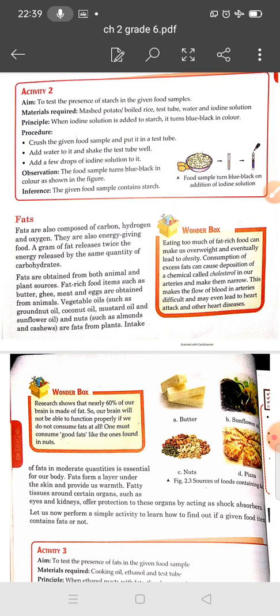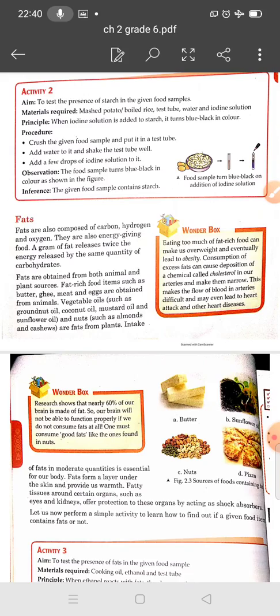First you crush the food sample. You can take mashed potato or boiled rice, put it in a test tube, add water to it and shake the test tube well. Now add a few drops of iodine solution to it. After some time you will see the food sample turns blue black in color.